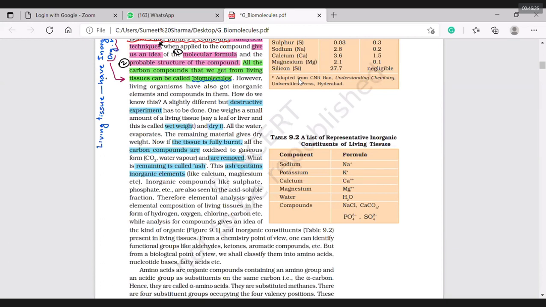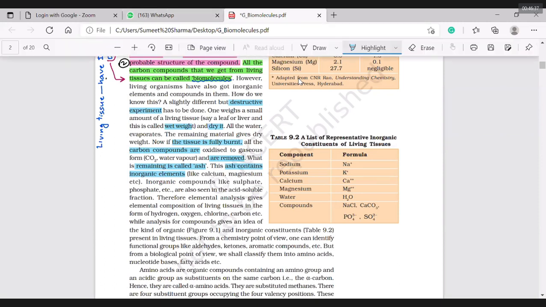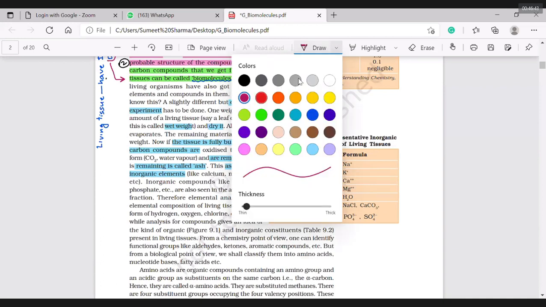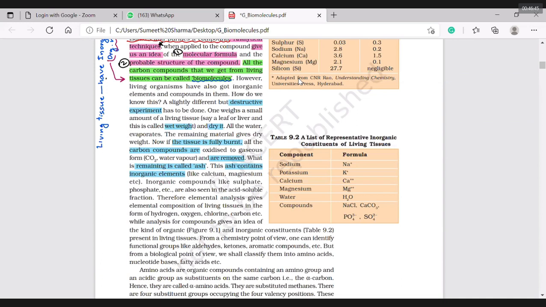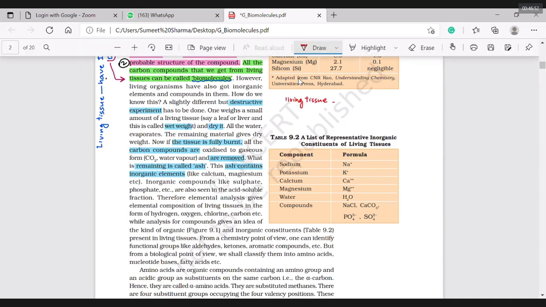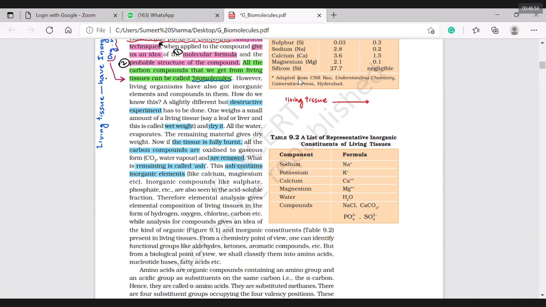When you are burning a living tissue, I will take a living tissue, and that living tissue is going to be burned. I will get it dehydrated.